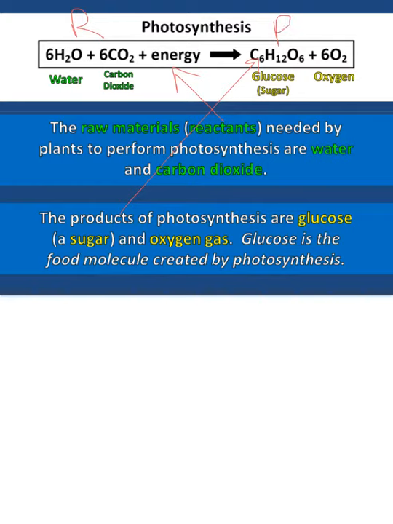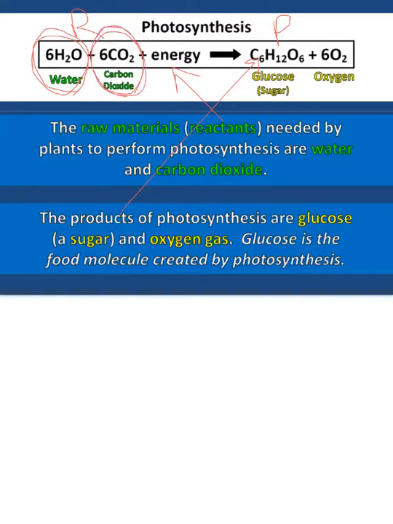So question 6, what substances are the reactants, raw materials needed for plants to do photosynthesis? So what are the reactants? Well, the reactants for photosynthesis, think about what do plants need to grow? Well, they need water, H2O, water, agua. They also need carbon dioxide, CO2.